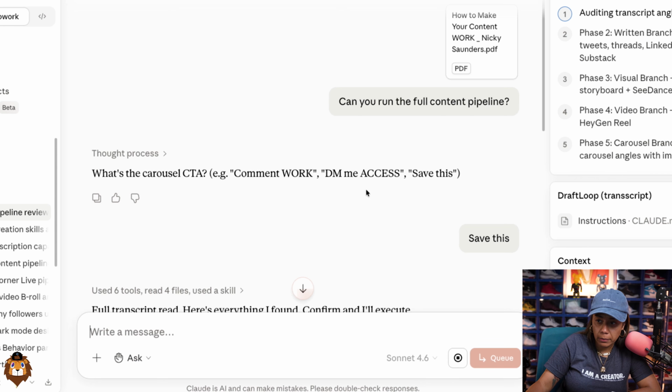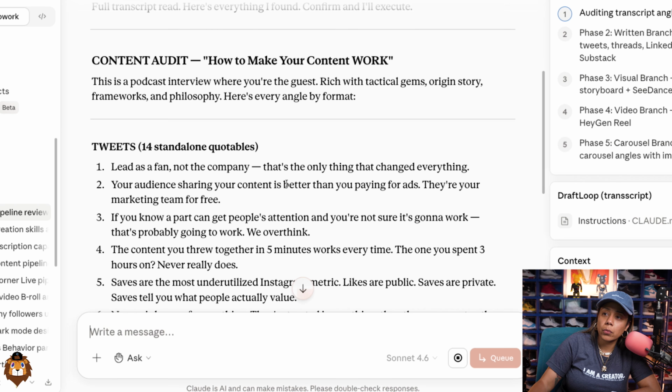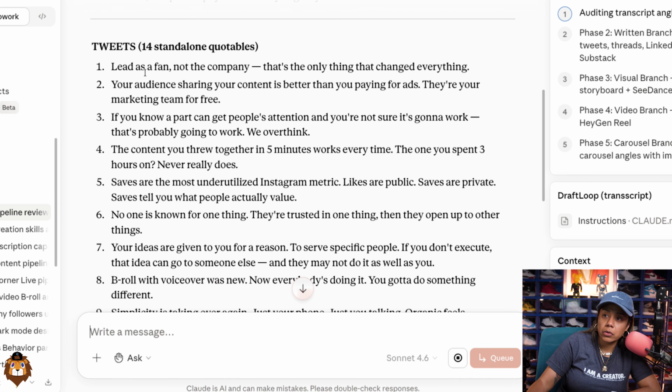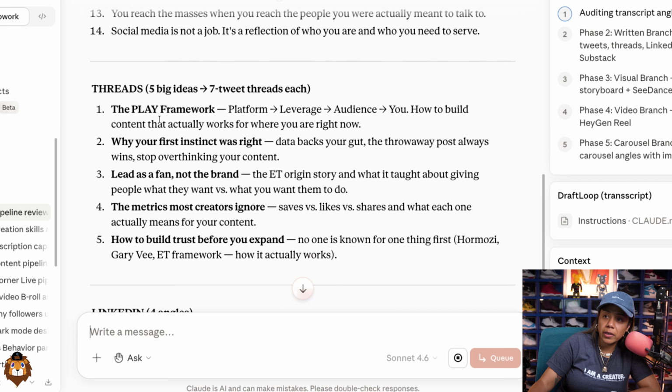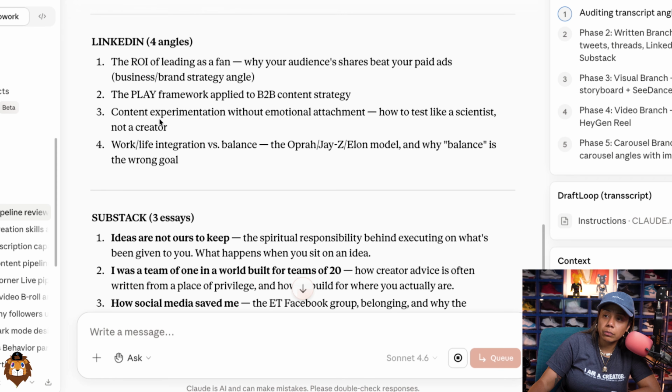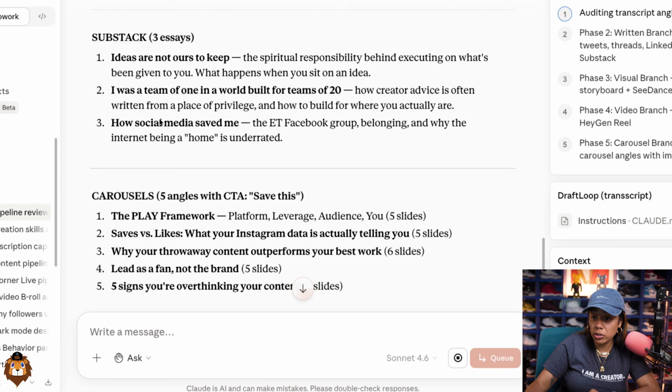Once I add my prompt, it's going to ask me my call to action. It's going to go through my content audit. So it figured out the tweets from it. It figured out the threads from it. LinkedIn post, just topic-wise, because this is just the audit. It hasn't written anything out just yet.